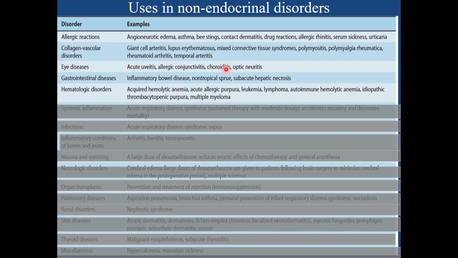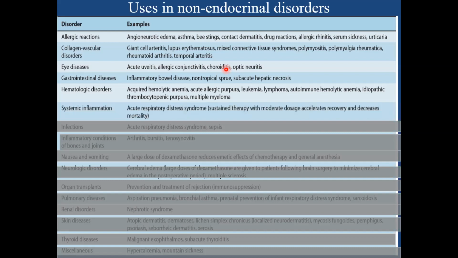Hematologic disorders, as there are conditions like autoimmune hemolytic anemia. Probably it is known to decrease the breakdown of RBCs and then to increase the number of RBCs. Acute allergic purpura, leukemia and lymphoma, probably its action is to activate apoptosis. And then autoimmune hemolytic anemia, idiopathic thrombocytic purpura, and then as an anti-inflammatory property in case of multiple myeloma.